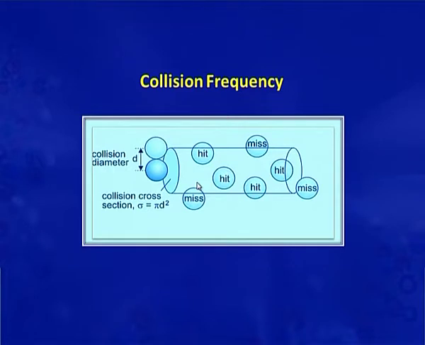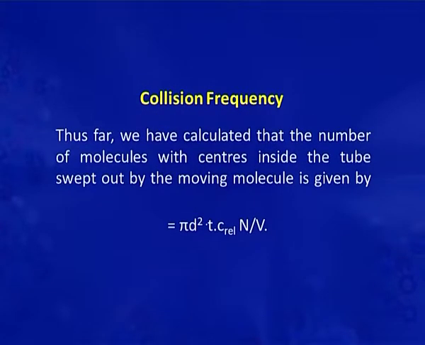The latter quantity, the number of molecules per unit volume, we will calculate by using number density. We can calculate it by simply N by V. What is this N by V? It is the number of molecules in the sample divided by the volume occupied by the sample. So, thus far we have calculated that the number of molecules with centers inside the tube swept out by the moving molecule is given by pi d square into t C_rel into N by V.